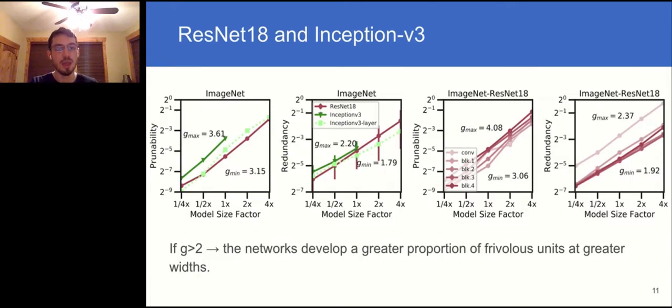Next, we also see what individual layers look like in the ResNet 18s. And we find that these layers follow the same trend of the network as a whole. Notice the slopes are usually pretty similar, but often with different base proportions. And in one layer here on the right especially, there's a pretty big difference.